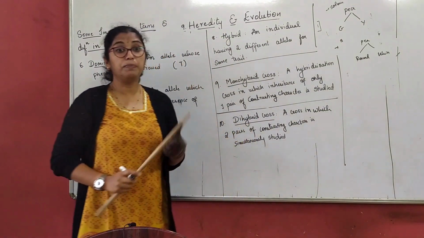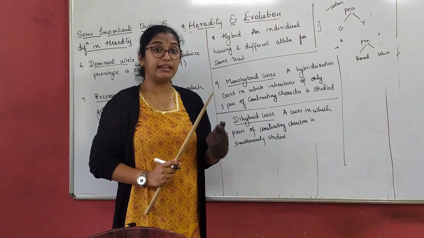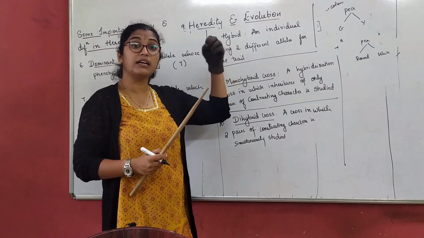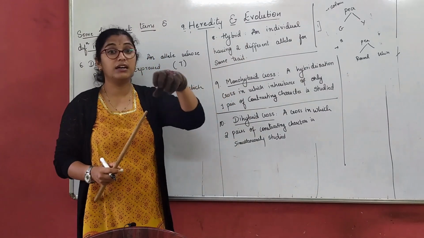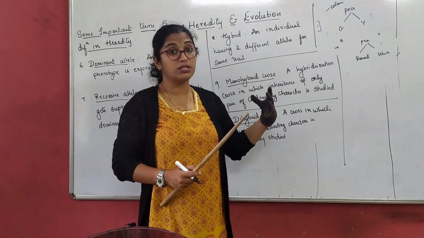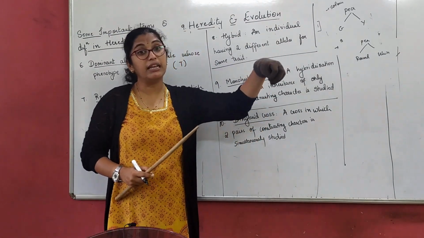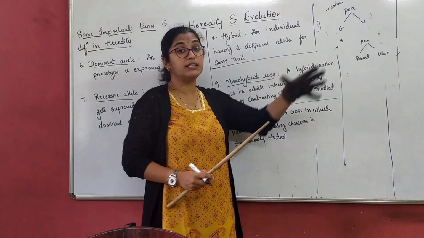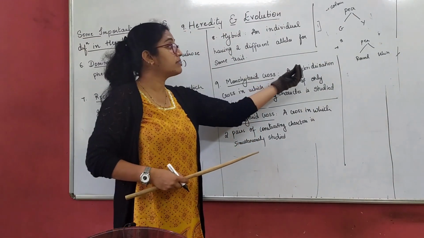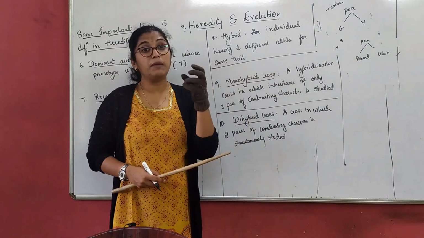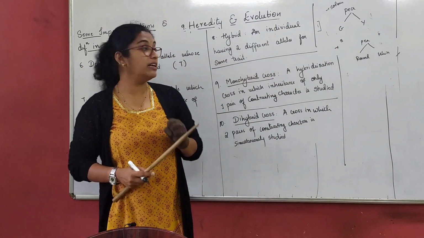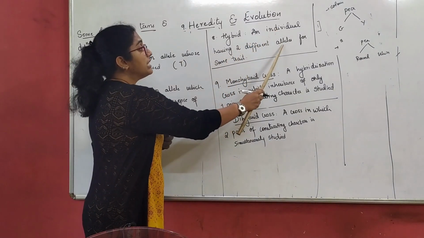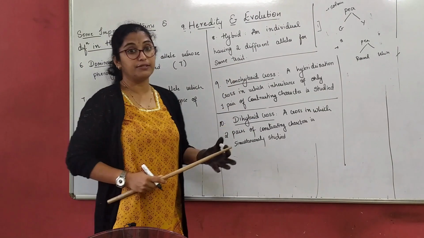So the pea plant has two characters, two different types of allele: one is the color and another is the shape. Color is the allele here, and next, shape is the allele. The pea can be of round shape or wrinkled shape. That means an individual having two different alleles for the same trait.